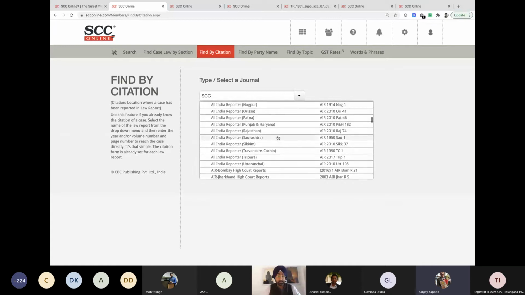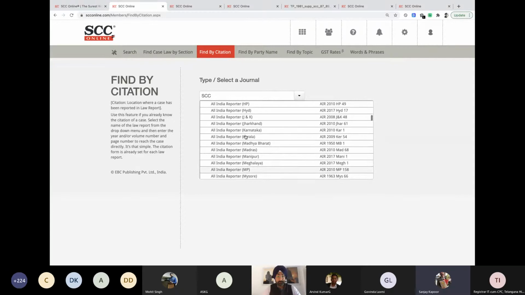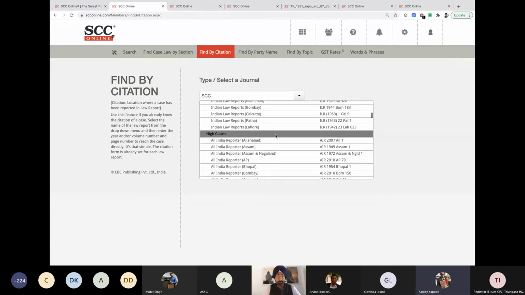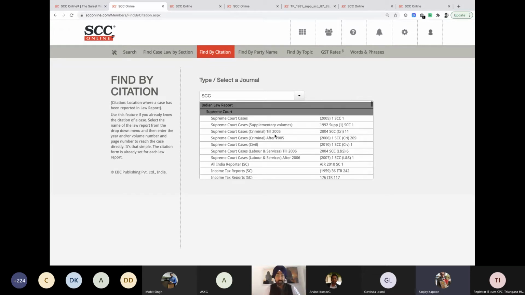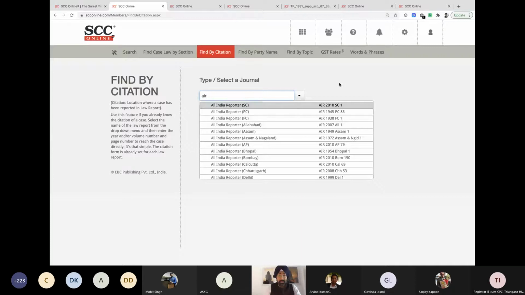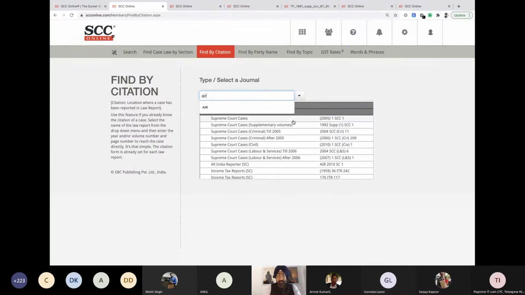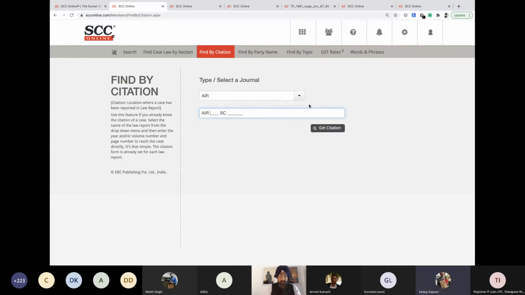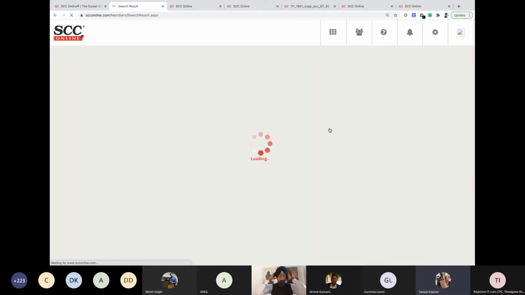Can I use the All India Reporter citation also? If you wish to. Can I see the same one, 2010 volume 1, AIR SC, Supreme Court? Rather than going through all this, I can just type it over here, AIR, and you'll be able to see all the AIRs coming up. So I click on this. You said 2010, volume 1, page 1. Yes. Okay. Oh, that was simple.